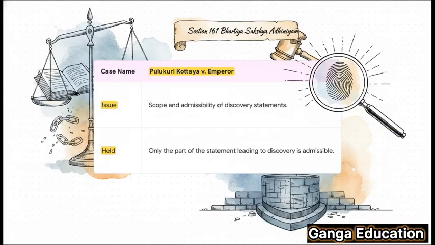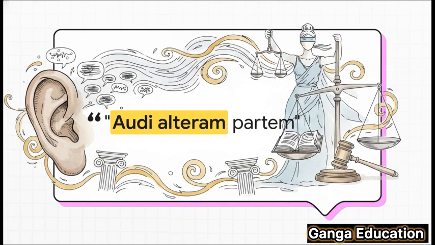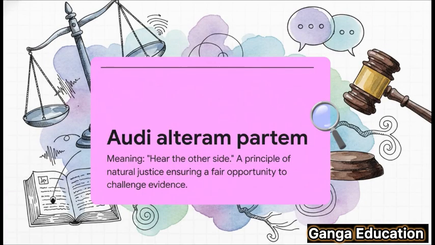It's all about fairness. And this idea of fairness that we see in the Pulukuri Kothaya case is actually based on a very old and very powerful legal maxim. The maxim is audi alteram partem. It literally means hear the other side. This is one of the pillars of natural justice. It's the soul of a fair trial. And Section 161 is basically this principle in action.